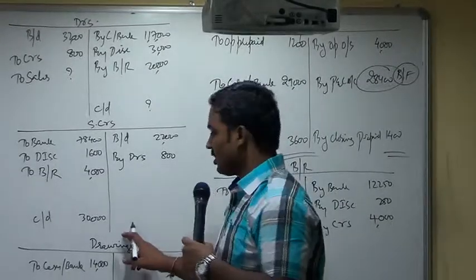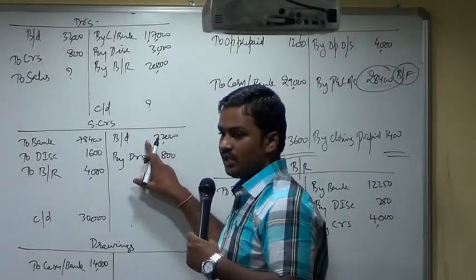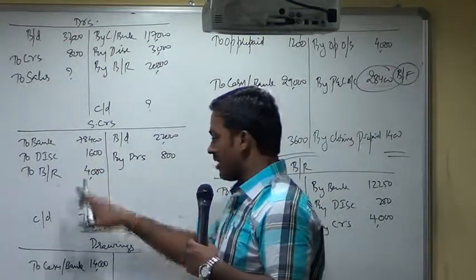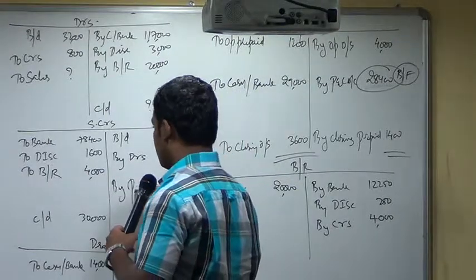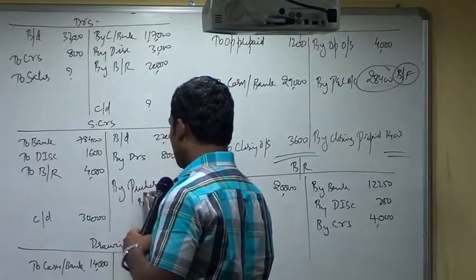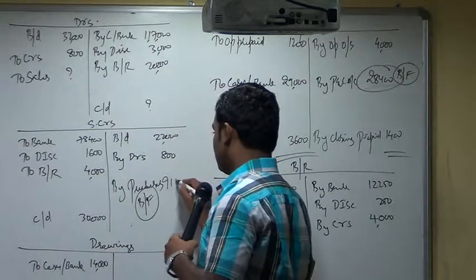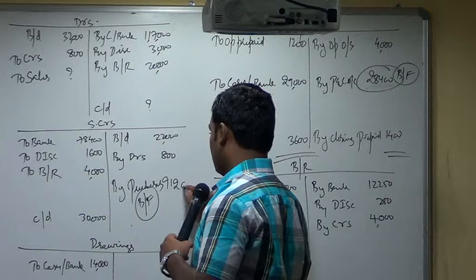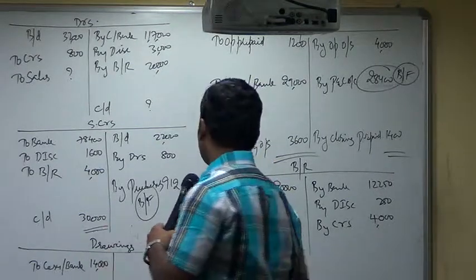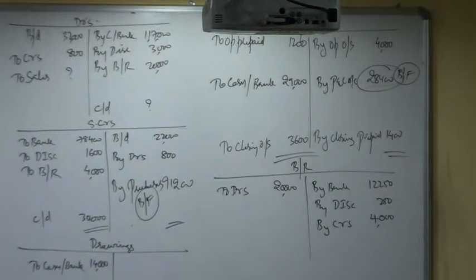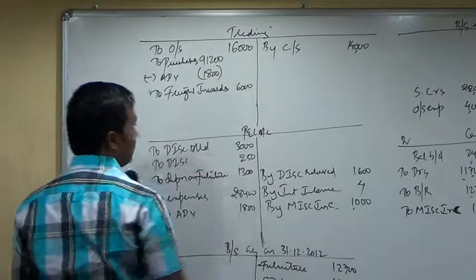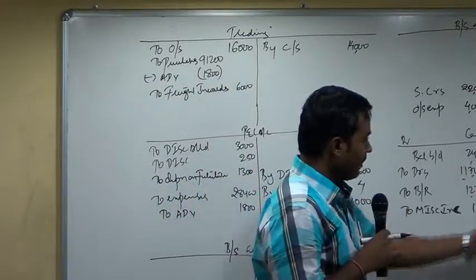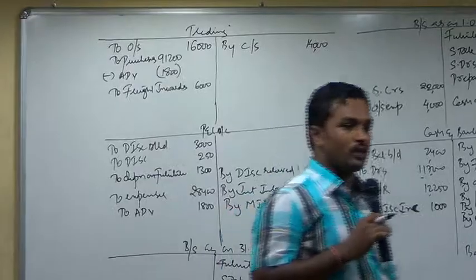Then sundry creditors account: if you observe, opening balance is there, endorsed bill honored, payment is there, closing balance is there. Definitely purchases can be found out as the balancing figure. You don't have any cash purchase in the problem, so you can straight away show it in the trading account. Observe, in the cash and bank account there are no payments for purchases. So in this problem, purchase is only credit purchases.